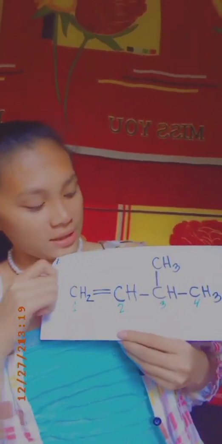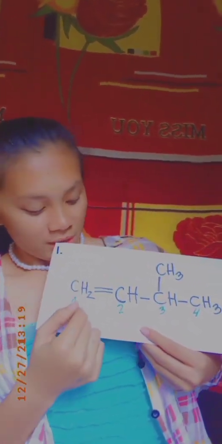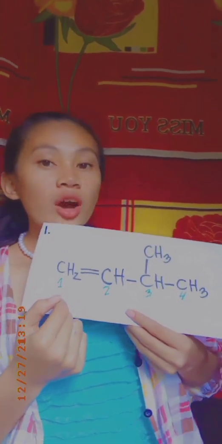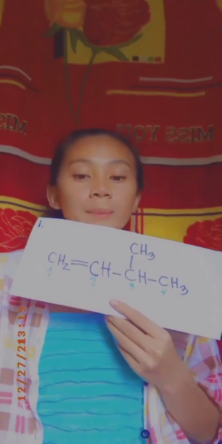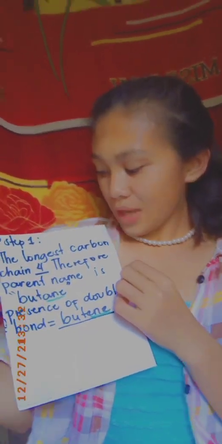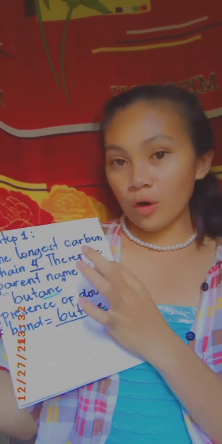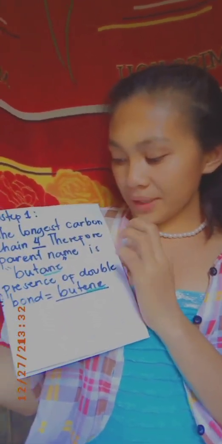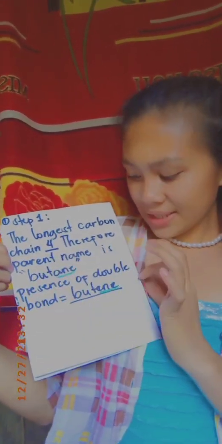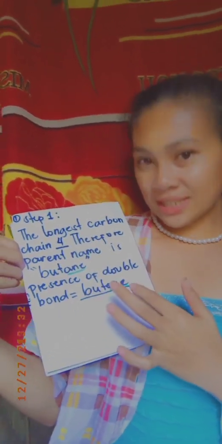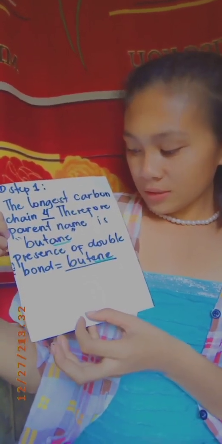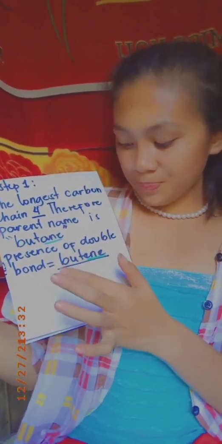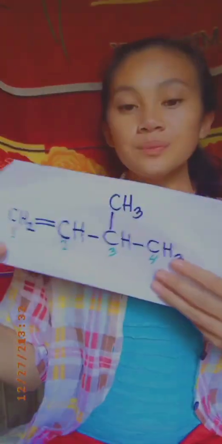So, this is our alkene. Our longest carbon chain is 1, 2, 3, 4. So, 4 for butane. Step 1. The longest carbon chain is 4. Therefore, the parent name is butane. With the presence of the double bond, it is butene. So, let's proceed to step 2.